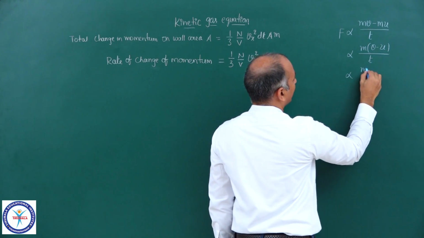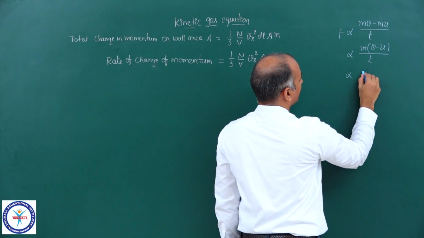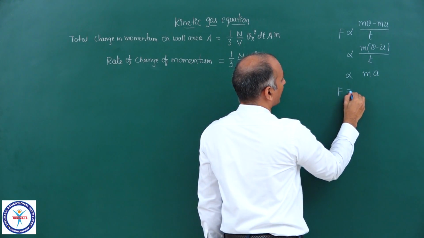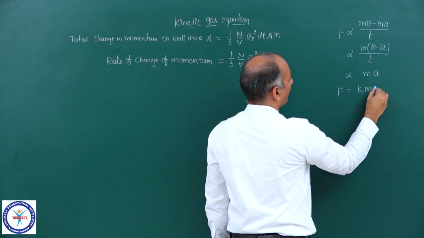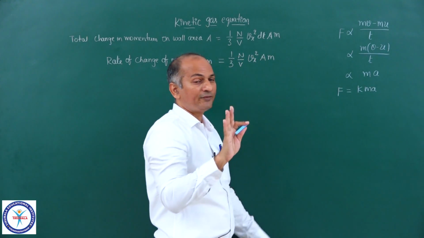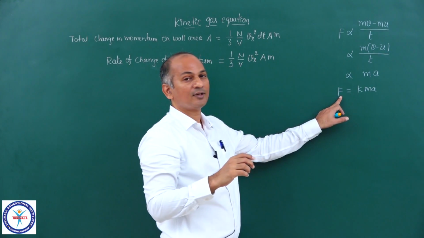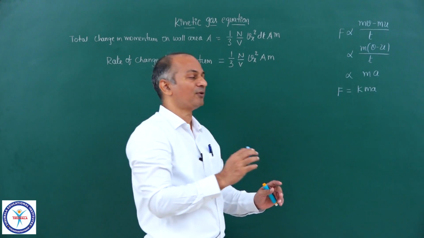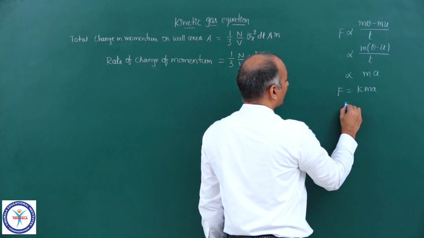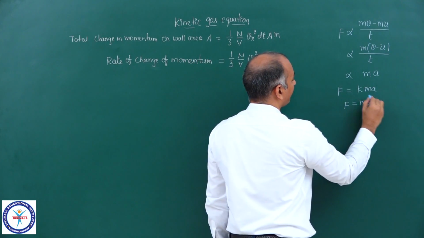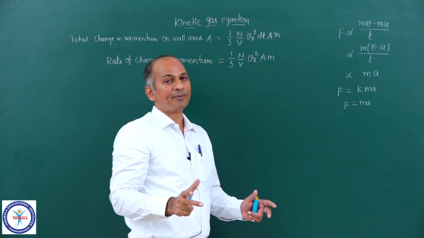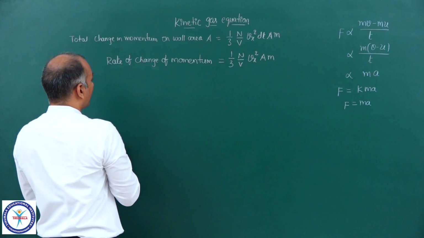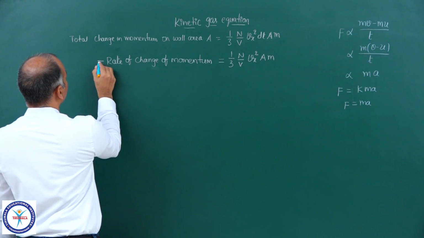And now this becomes nothing but acceleration. So mass into acceleration. Now you introduce one constant, k into ma, and then you define unit force in such a way that k becomes equal to 1. So then F is equal to m into a. So rate of change of momentum is nothing but force.